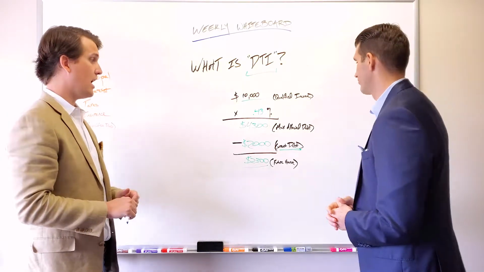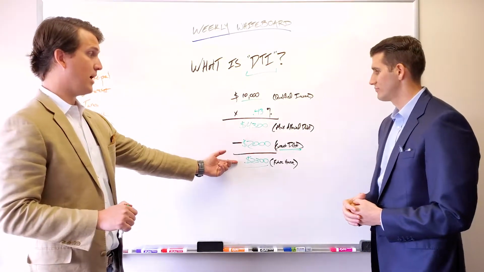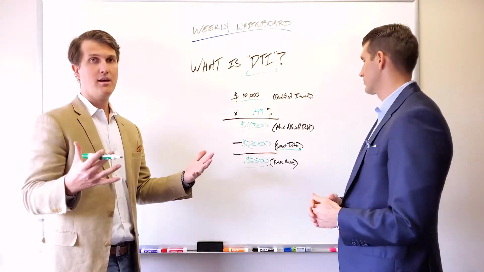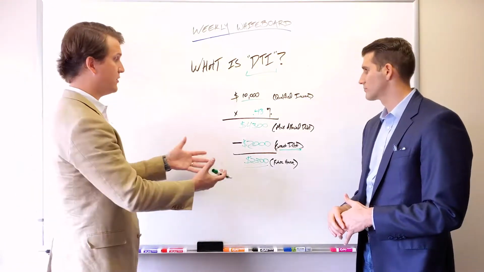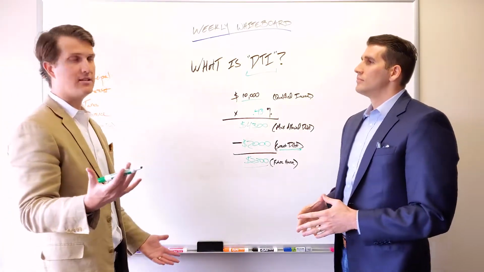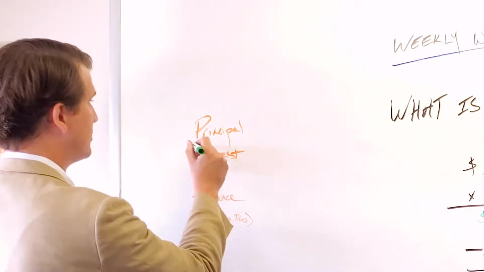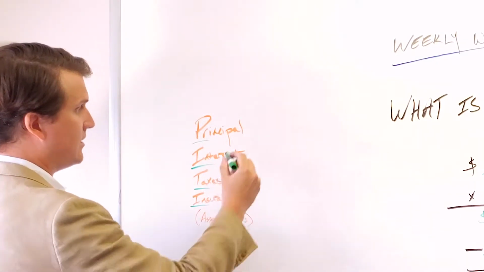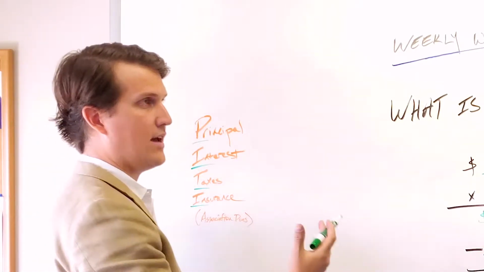That's right. And the way we calculate the future house payment is it's not just the mortgage. We have to take into consideration everything that's associated with this future debt. So we refer to that as PITI. You might have heard that term before. That stands for principal, interest, taxes, and insurance. And this is how we calculate that future housing debt.